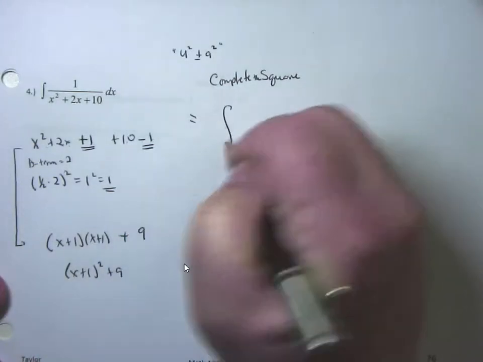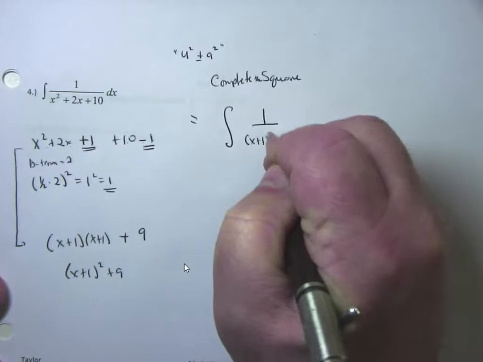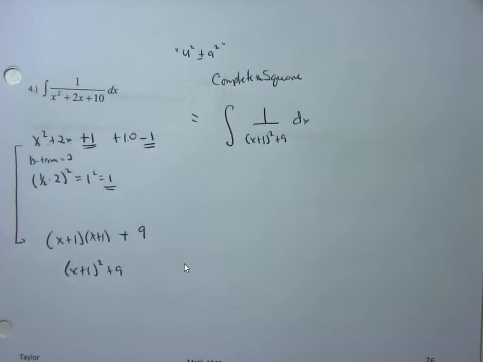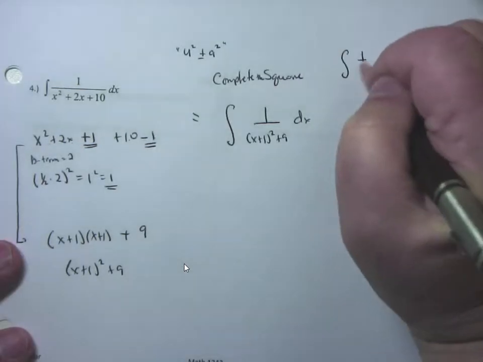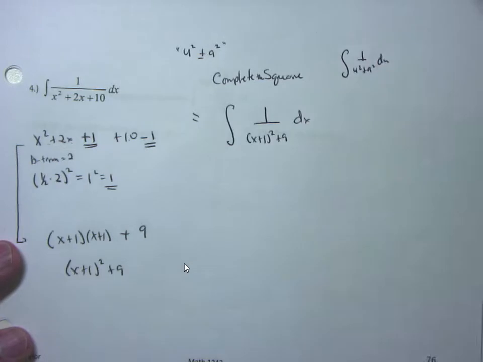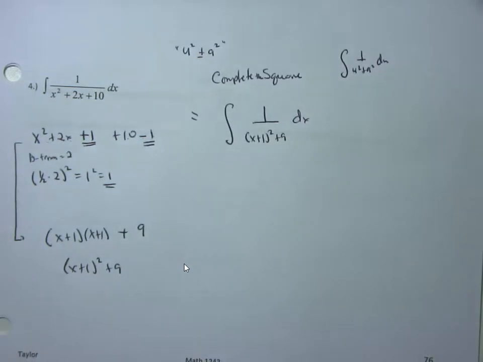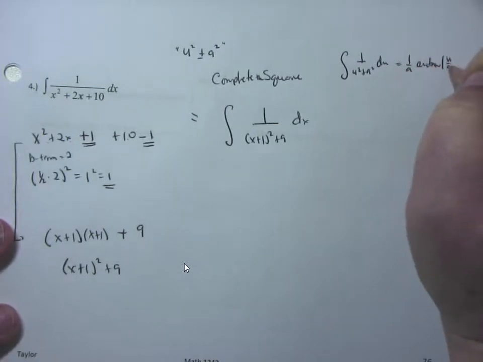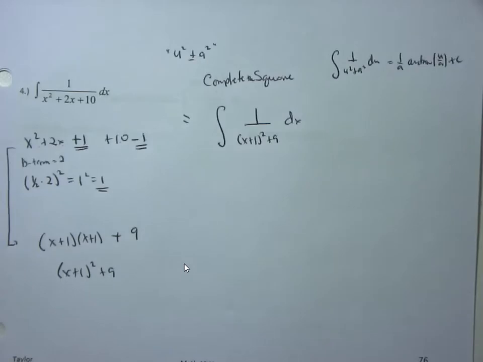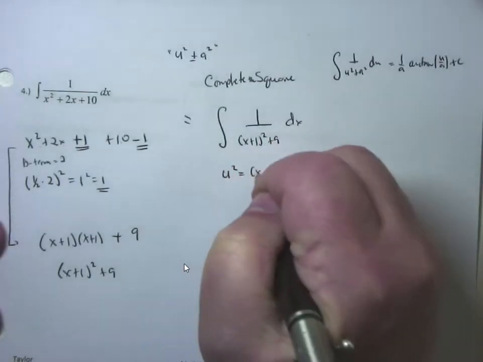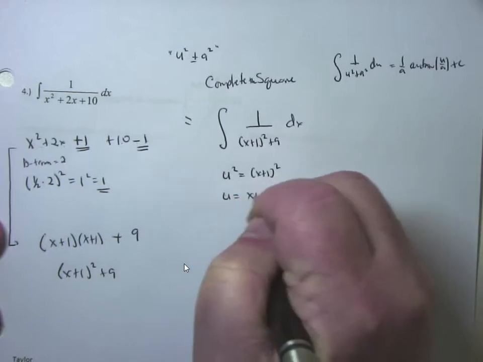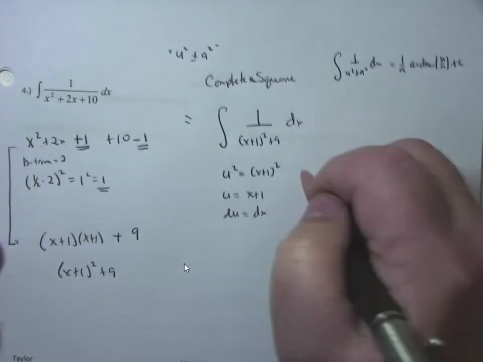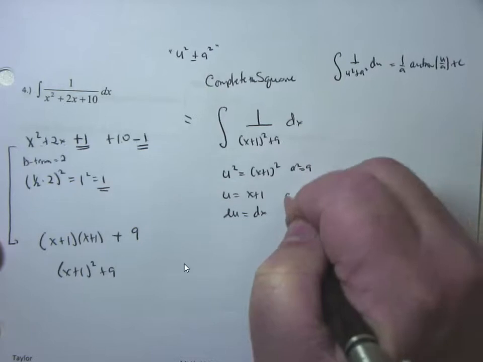So this is the integral of 1 over x plus 1 squared plus 9 dx. And what does it look like? Well, to me, this problem looks like the integral of 1 over u squared plus a squared du. With me? And that's a form you're actually supposed to have memorized. That's equal to 1 over a arc tangent of u over a plus c. So in this problem, u squared is equal to x plus 1 squared, which makes u equal to x plus 1, which makes du equal to dx. It also means that a squared is equal to 9, making a equal to 3.